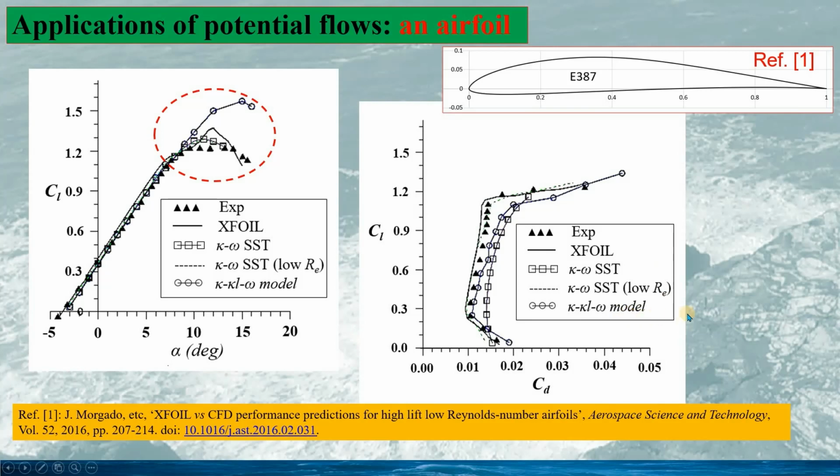The second drawing is for the lift coefficient against the drag coefficient, and from the plot we can see XFOIL predicts the curve better than most of the CFD results. This is a very interesting comparison. It should be noted this publication is quite new; it was published in 2016. Therefore, potential flow theory can still be very useful if we want to calculate the lift coefficient, especially at a small angle of attack.